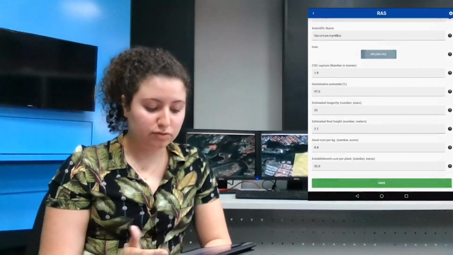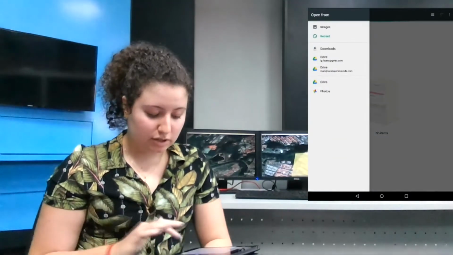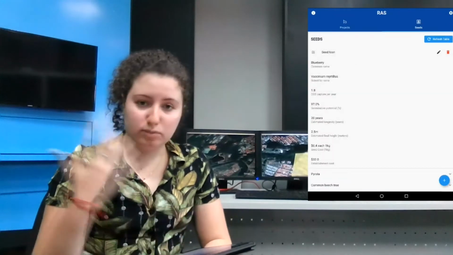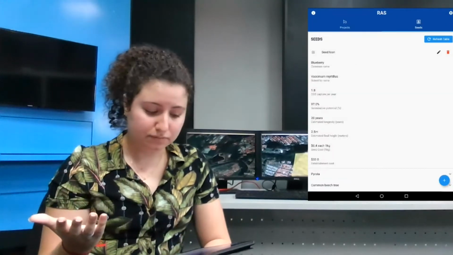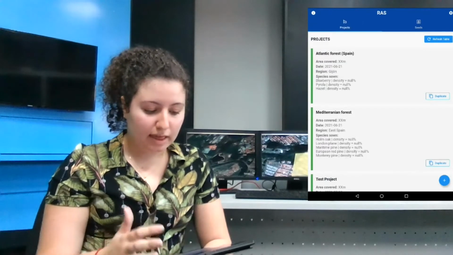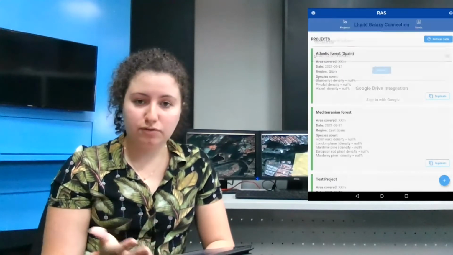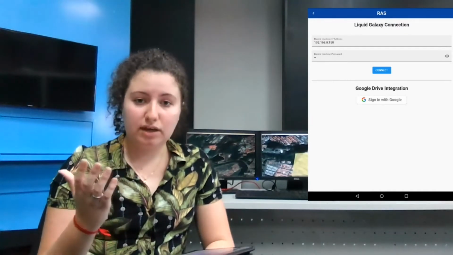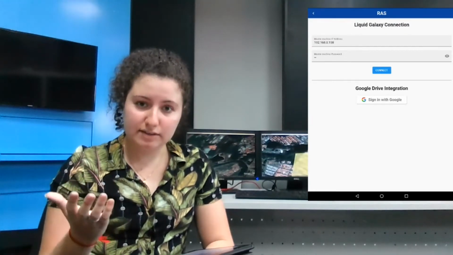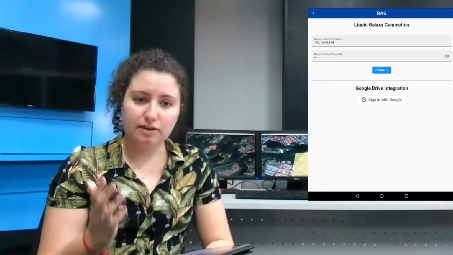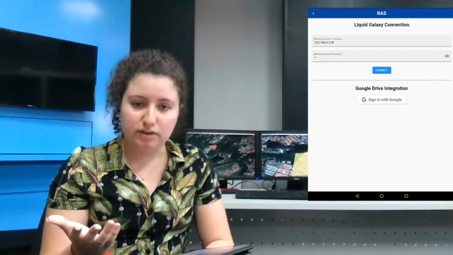With the upload file option, we can choose a different icon for this seed that will be implemented later on in the next coding period. And last but not least, we have the configuration screen. That is where we do the connection with Liquid Galaxy. We put the IP address and the password, and we hit connect to start the first connection with Liquid Galaxy.